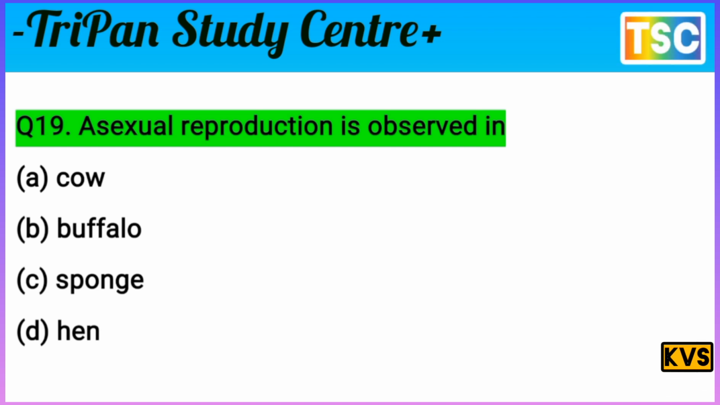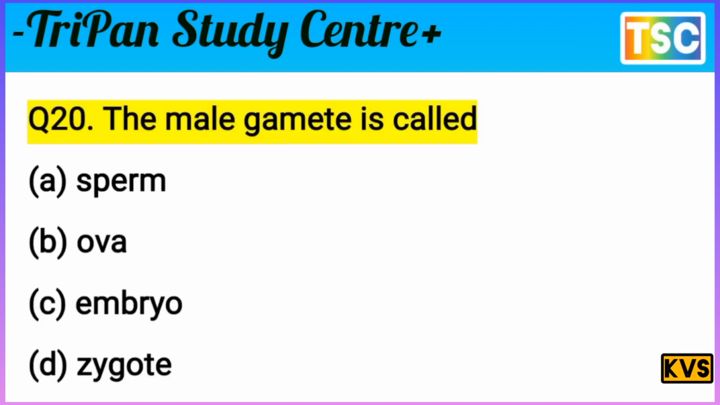Let's see the next question on your screen. The male gametes are called. The question is clear. The male gametes are called. That's important. Option A, sperm. Option B, ova. Option C, embryo. Option D, zygote. You know that the question is very interesting, but first of all, check your knowledge and write